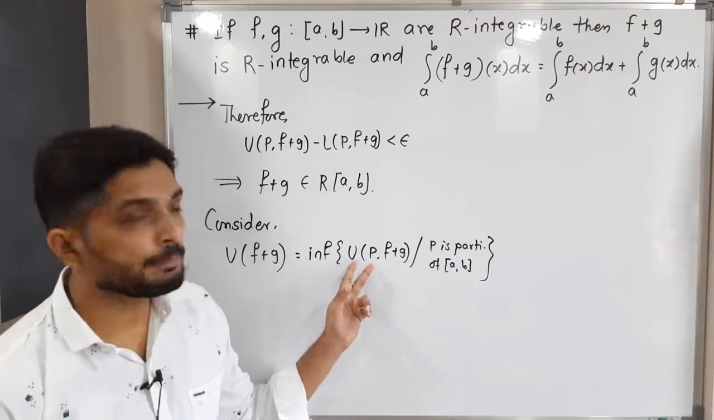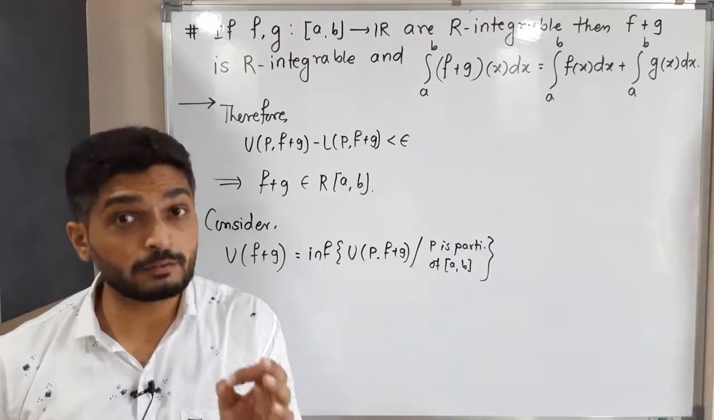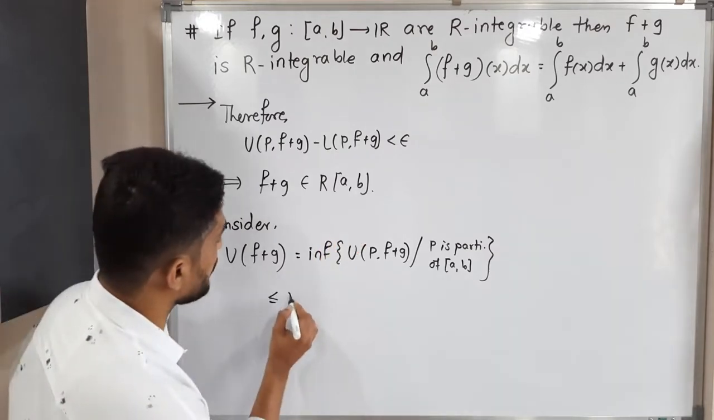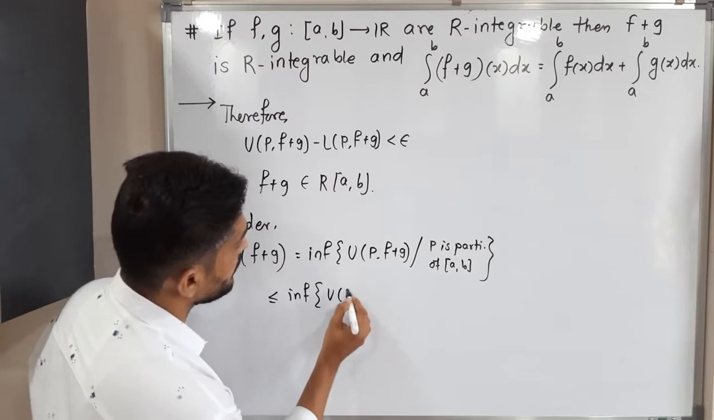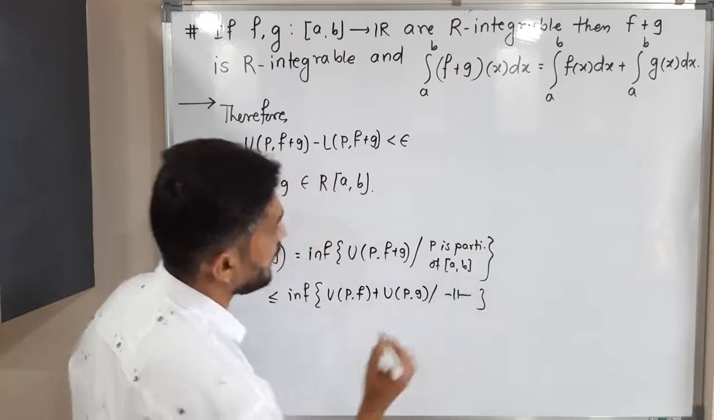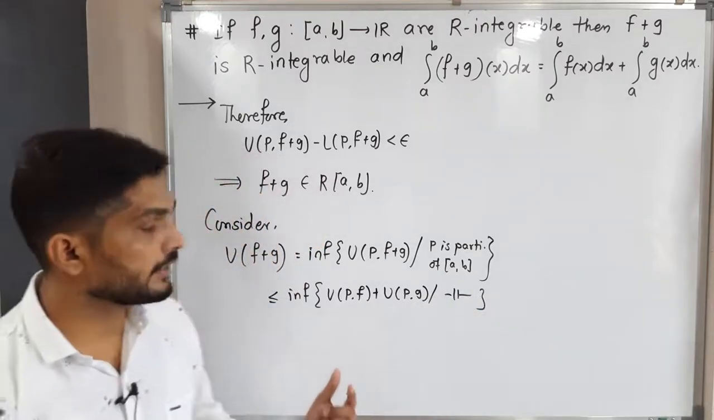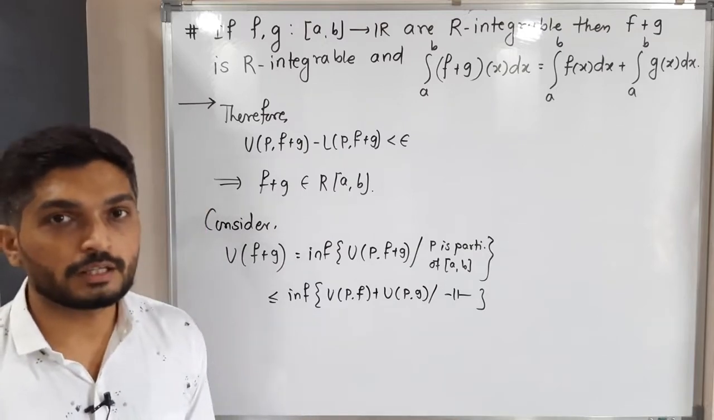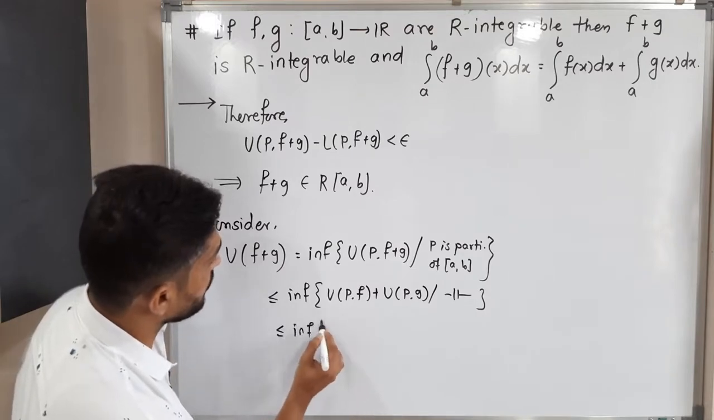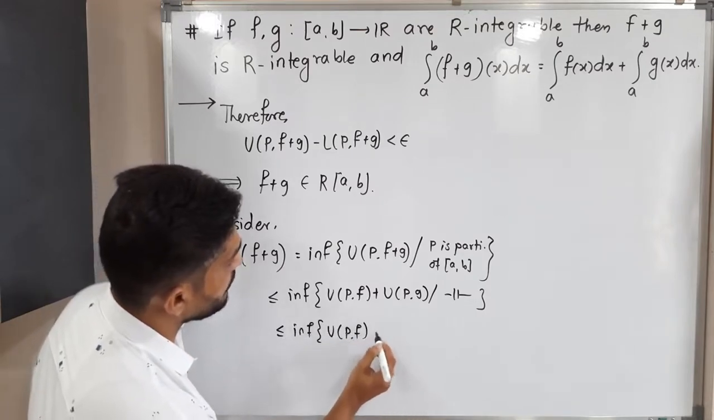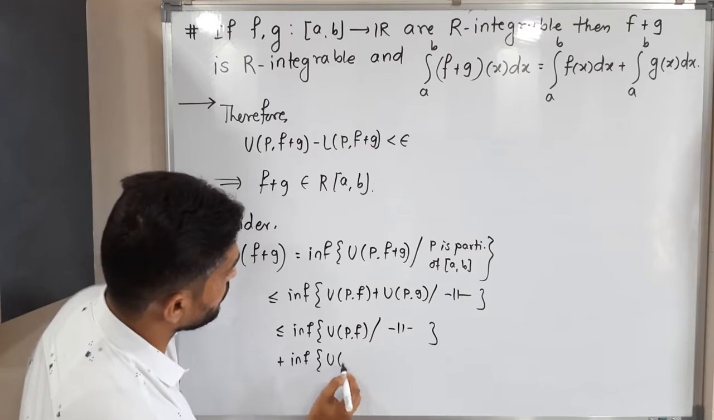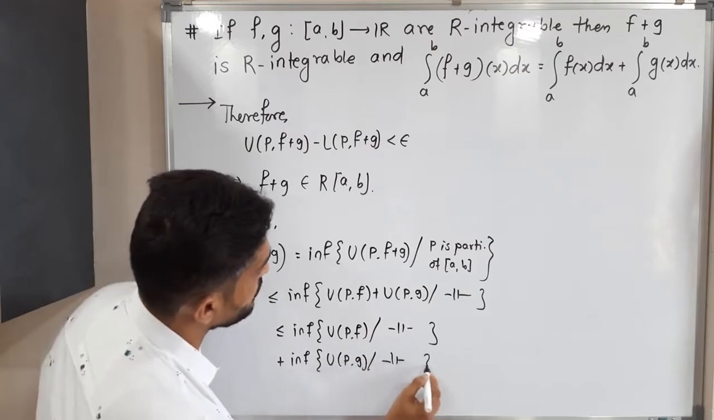But we have already proved, I think in inequality number 5, that when you take separate upper sums, the value will increase. So that's why we can write this is less than or equal to the infimum of U(P, f) plus U(P, g). Okay, so we have already stated this in inequality number 5. And if you take different infimums, what will happen? Definitely we can write this is less than or equal to the infimum of U(P, f), where P is a partition of the closed interval [a, b], plus the infimum of U(P, g), where P is a partition of the closed interval [a, b].